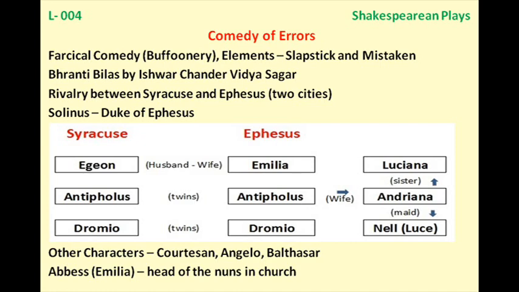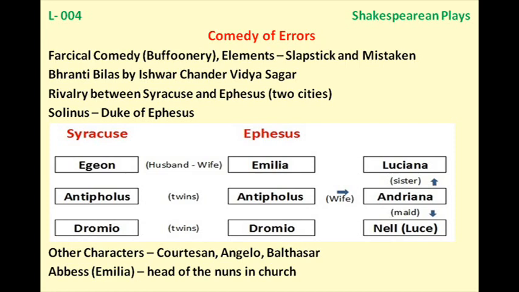So no one from any of these countries is allowed to enter into the other country. So there is no exchange of goods or of the people between these two cities or countries, however you may take. Okay, we take them as cities.